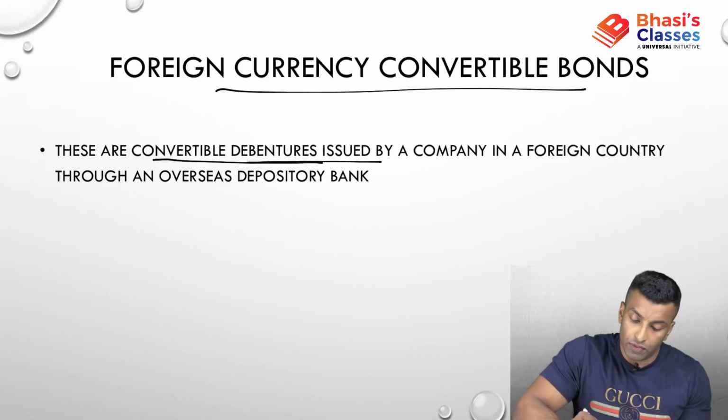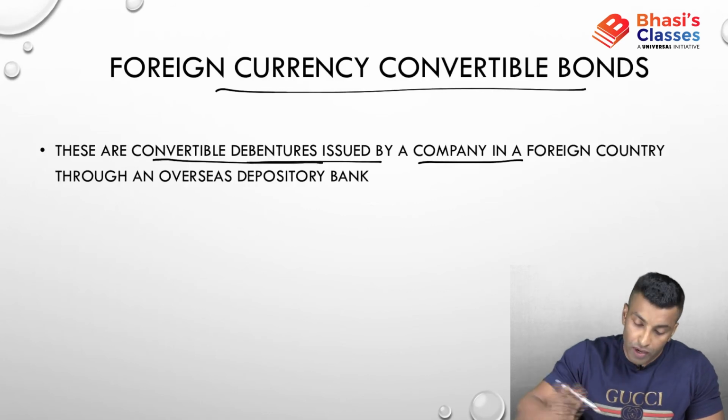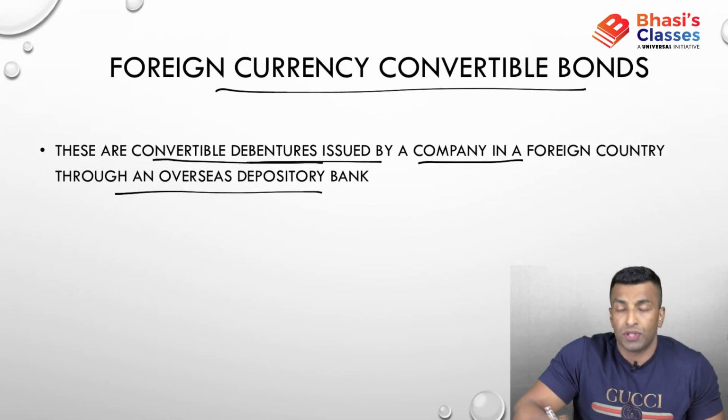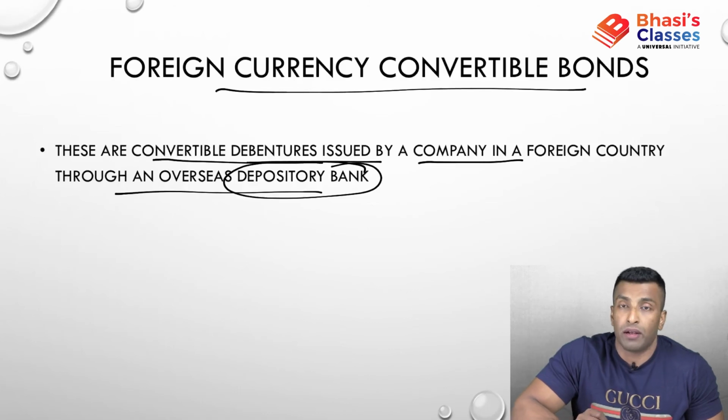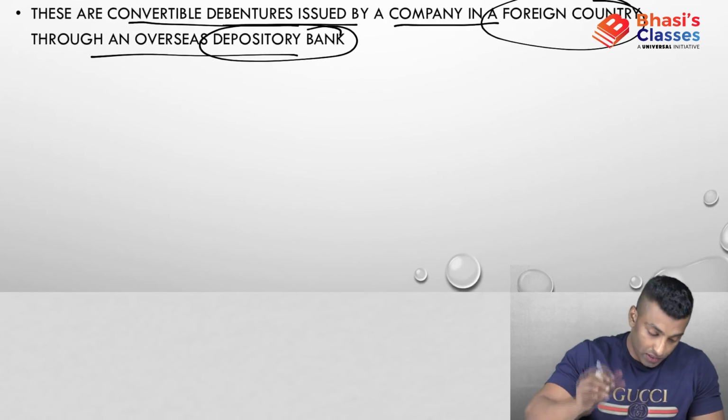There is no difference. It is a convertible debenture issued by a company in a foreign country. This is actually issued in a foreign country through an overseas depository bank. Everything is done through this depository bank. Okay, it is in a foreign country. That is why foreign convertible bonds.